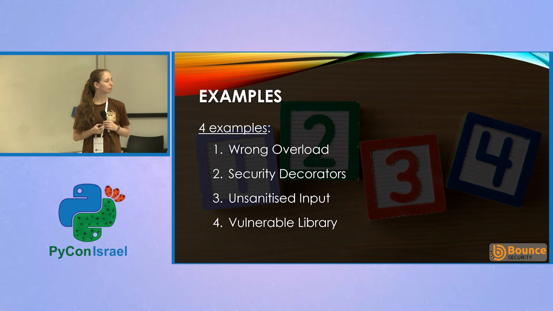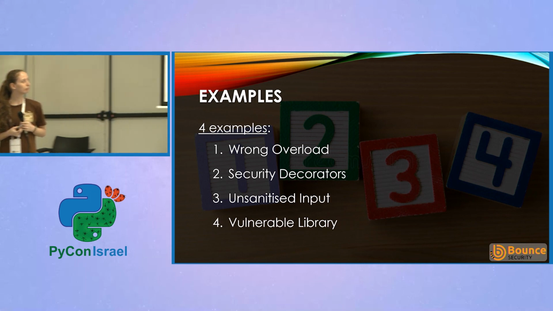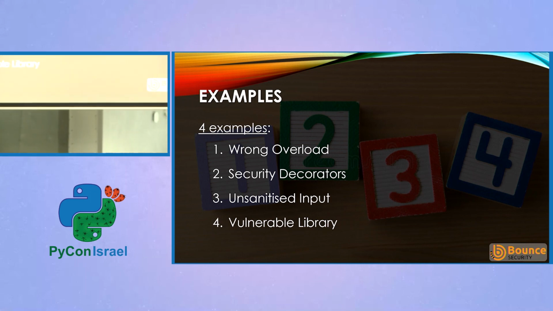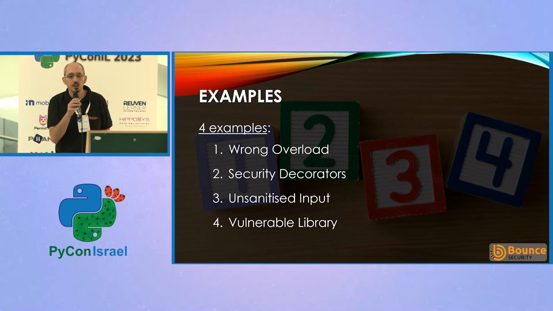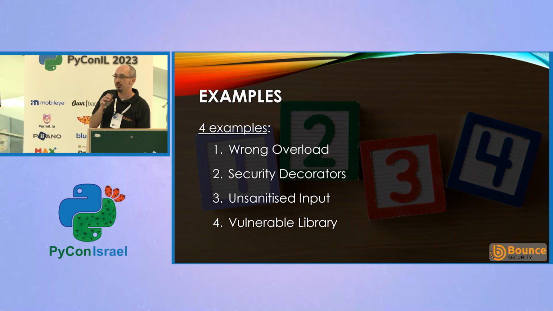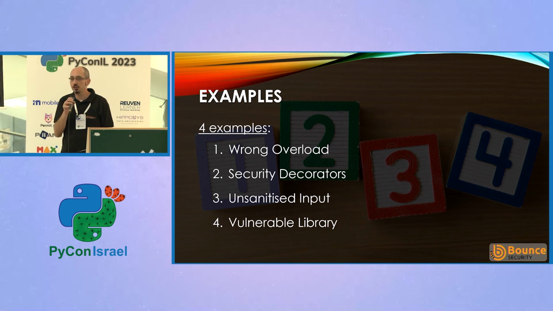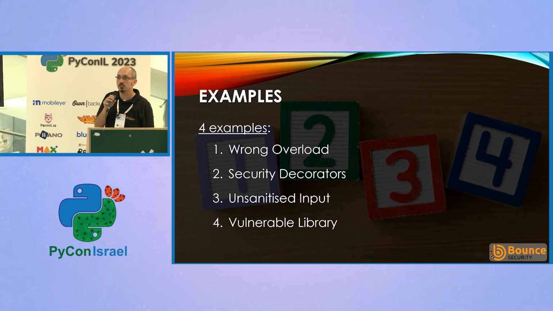So we've got 4 examples. We've given each of them a name that's kind of connected to what they are. The first one will look at creating a new overload to create a new secure version of a function. The second one will look at using decorators for security, for authorization. The third one will look at sanitizing input and how we detect unsanitized input. And the fourth one will look at libraries and what we can do when we've got a vulnerability in a library.